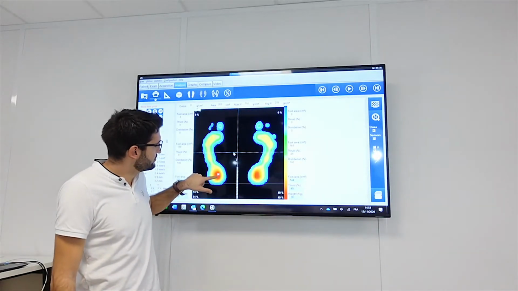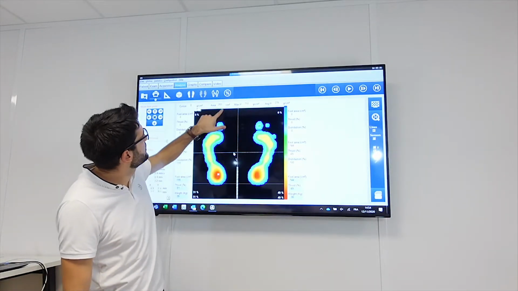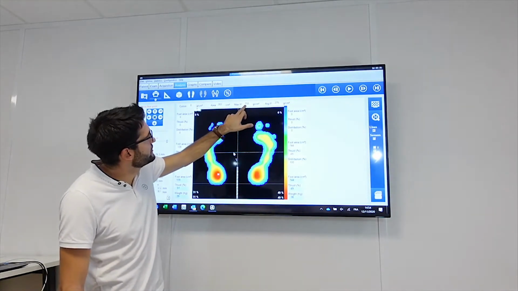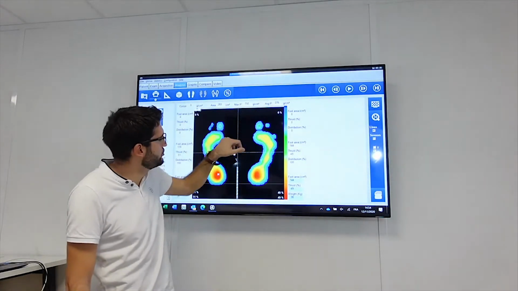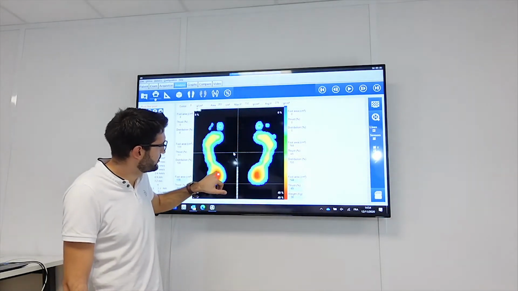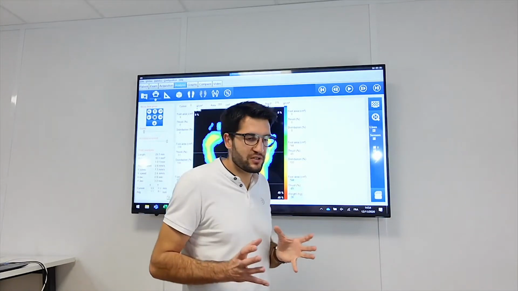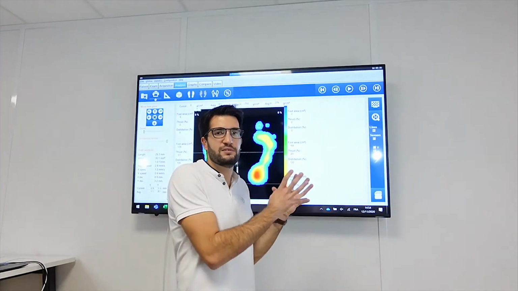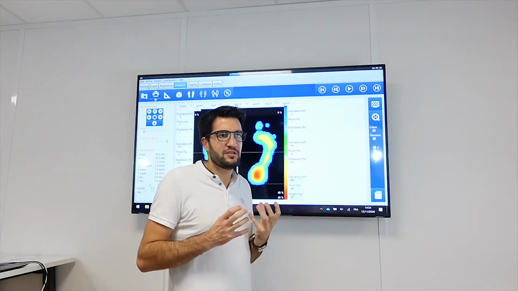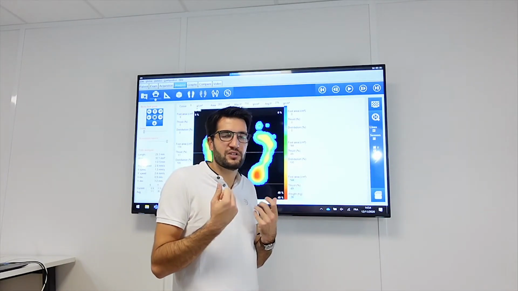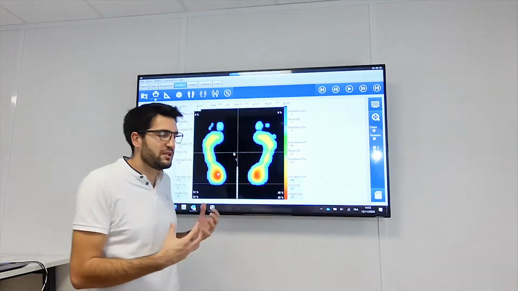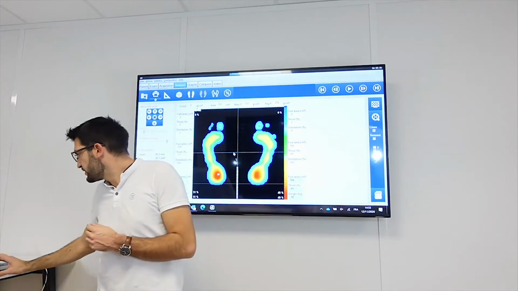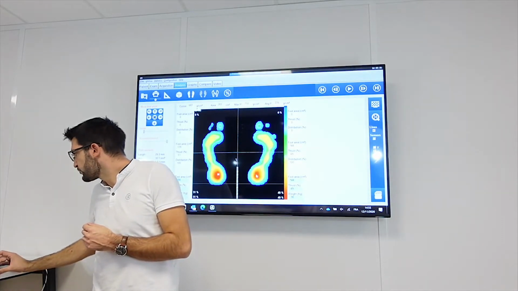Afterward, you also have this maximum point. You can follow here, max pressure point at 750 grams per cubic centimeter. Okay, at this point. But be careful on that, because it's not because you will have one maximum point of pressure every time that it means something. You will discuss about this, I will explain myself. You can also move the mouse to the opposite side here, the cursor.